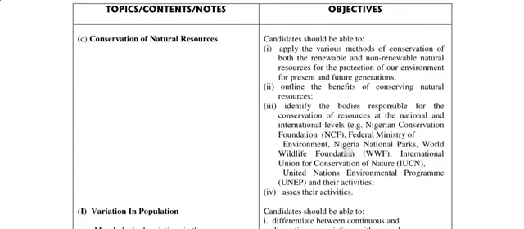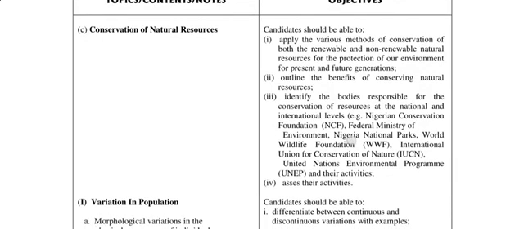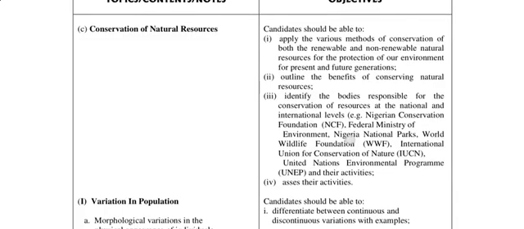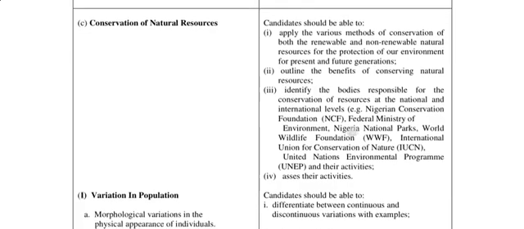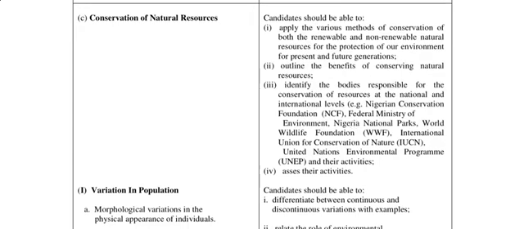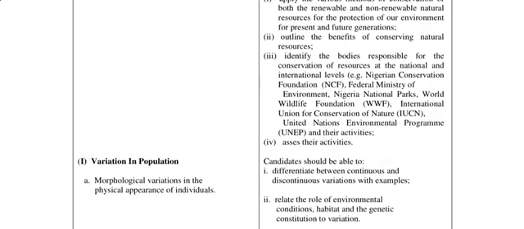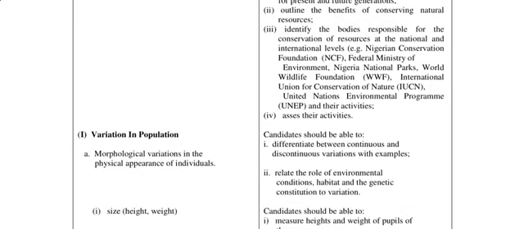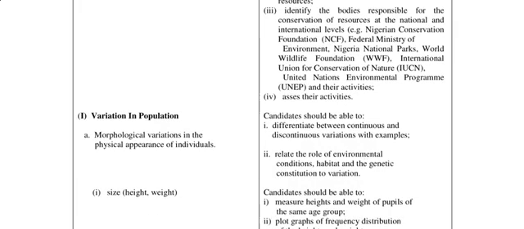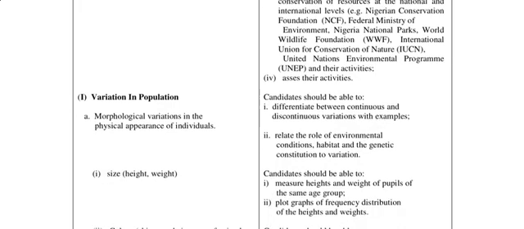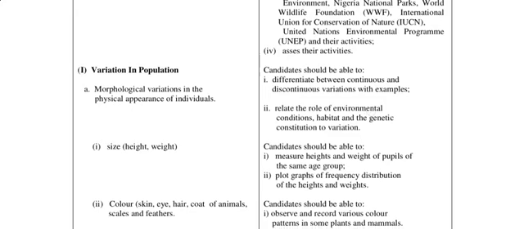And if you are smart, as I assume you are, you can just look at it and think, but it's good you go through, it's good you read it and know how to apply the various methods of conservation of both the renewable and non-renewable natural resources for the protection of our environment for present and future generations. Outline the benefit of conserving natural resources, identify the bodies responsible for the conservation of resources at the national and international levels. We have a lot of examples: NCF, WWF, IUCN, UNEP, and also assess their activities.